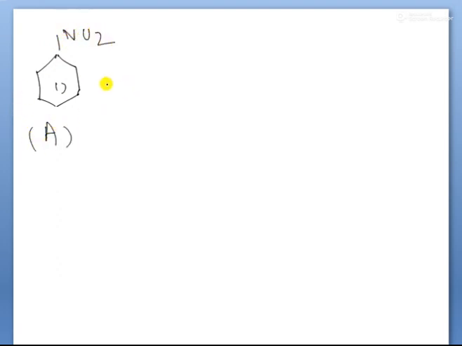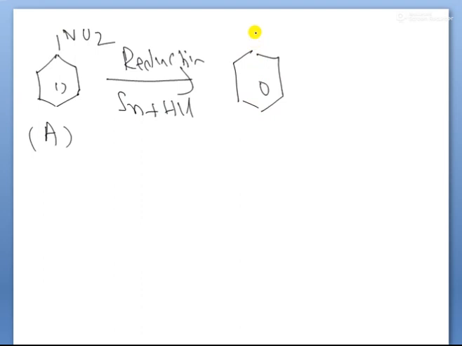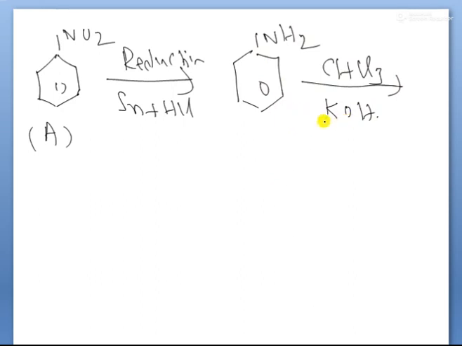What happened here? Reduction. Due to reduction in acidic medium, children, using Sn plus HCl, the product formed is an amine, that is aniline. Further, this reacts with trichloromethane, nothing but chloroform, and KOH. This is called, children, one of the named reactions, the carbylamine test or phenyl isocyanide test. In this process, the product formed is phenyl isocyanide.